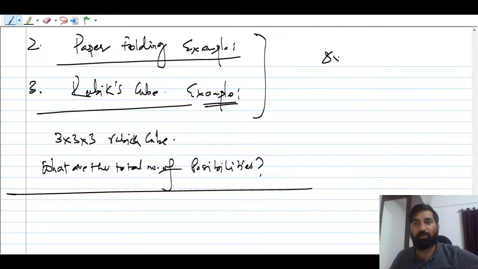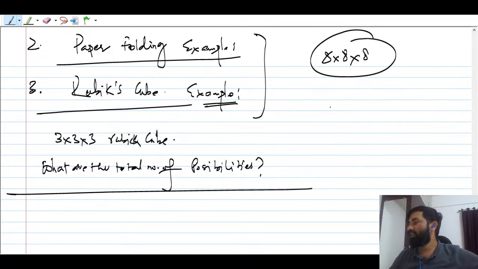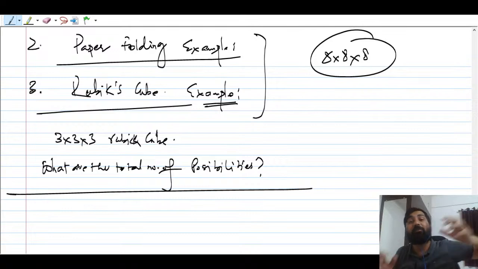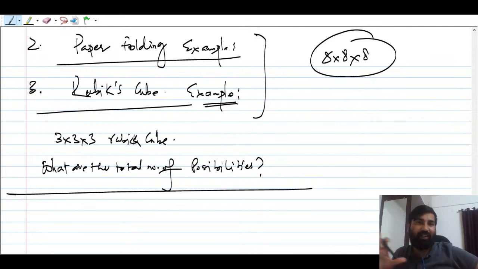Can you count 8 by 8? 10 by 10, you take so many. So it's a very big number that you will get. In fact, you can't realize that number. The number of possibilities that you're going to get, you can imagine that it will be like the distance between the Earth and the Moon. That big a number will come. So in real life you can't count.